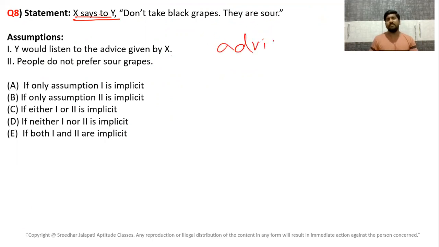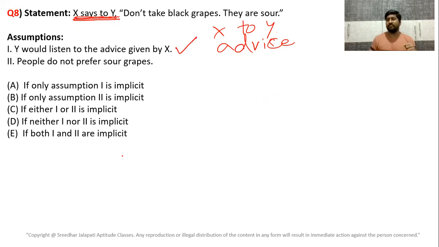Now you just tell me, when somebody is advising someone, when X is advising Y, what does X assume? X assumes that Y would listen to the advice. Whether Y listens to the advice or not is secondary. That is the conclusion, the consequent. After giving the advice, whether Y would listen to it or not is secondary. But first, what X assumes while suggesting to Y is that he will listen to his advice. Yes or no? If you know in advance that somebody won't listen to your advice, why do you advise? You advise assuming that person will listen to you. So obviously, when X is saying this to Y, X assumes that Y would listen to his advice.